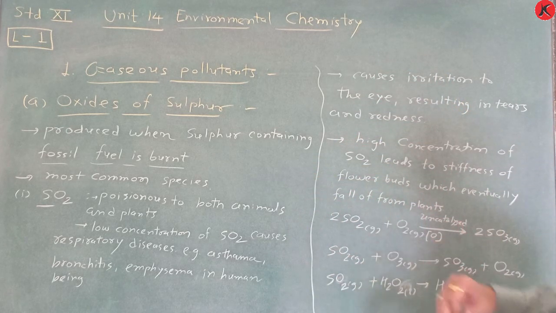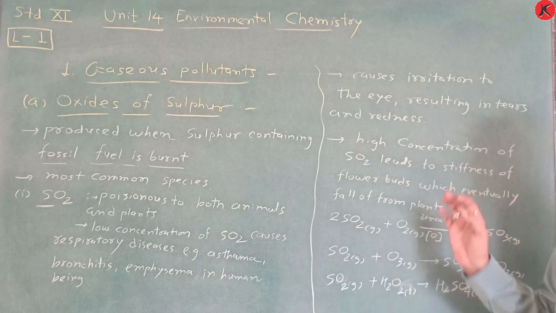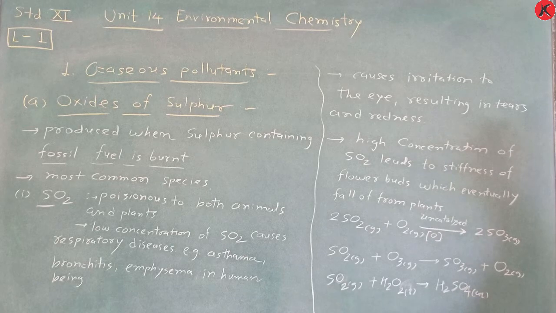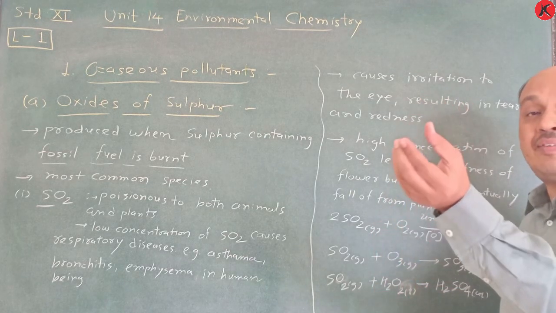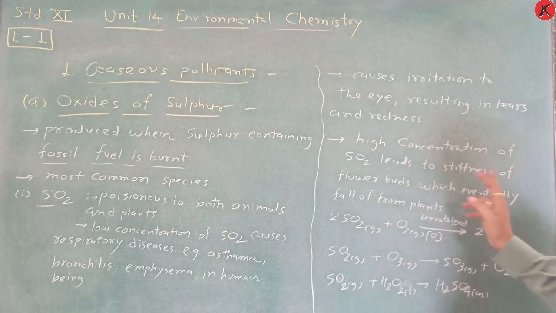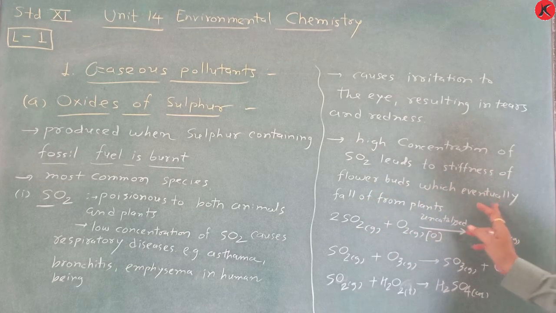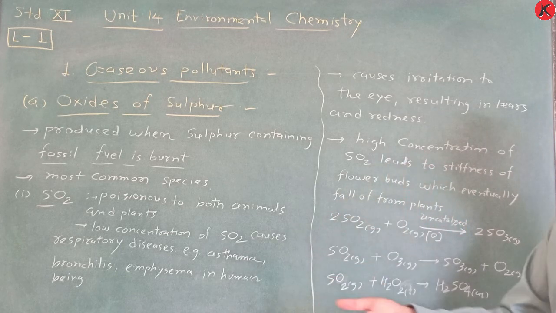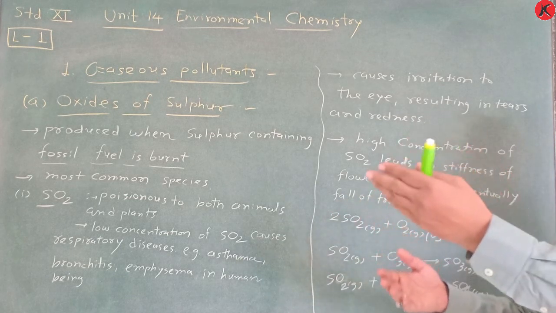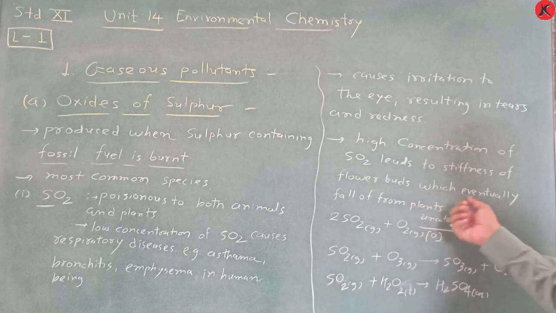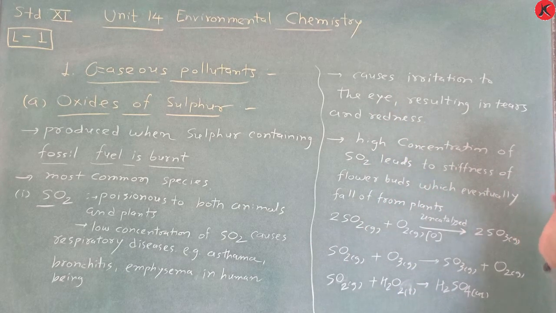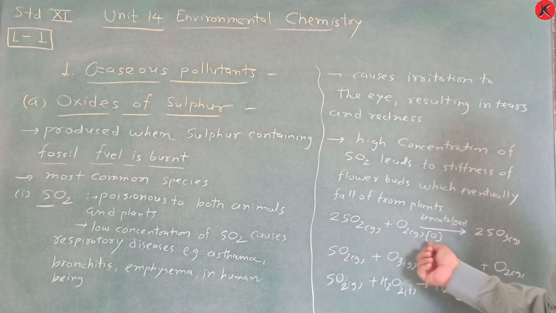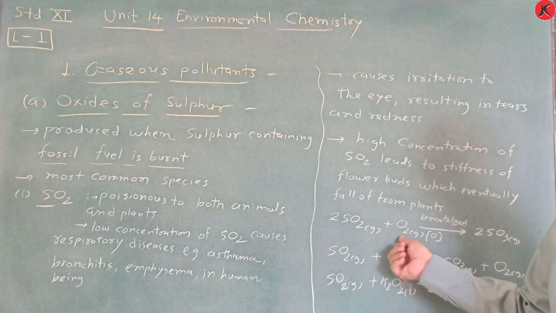Low concentration, not high. But high concentration of this sulfur dioxide leads to stiffness of flowers. Remember, it is very harmful towards plants in which flowers are there. So this stiffness of flower buds eventually falls from the plants. Okay, they eventually fall off from the plants. This sulfur dioxide, when uncatalyzed oxidation with respect to oxygen, here oxygen is there.